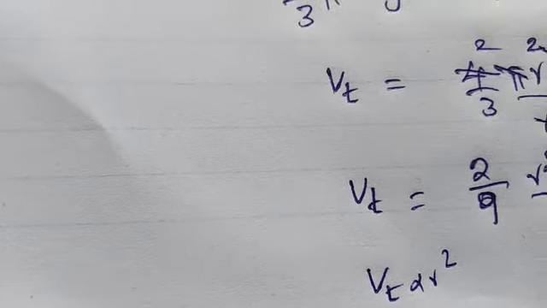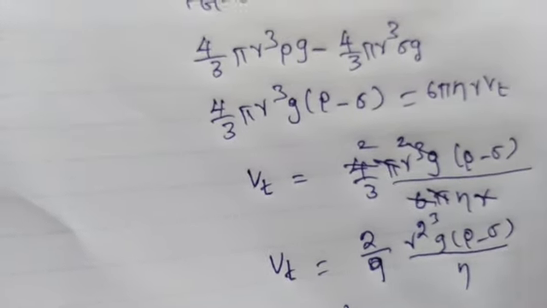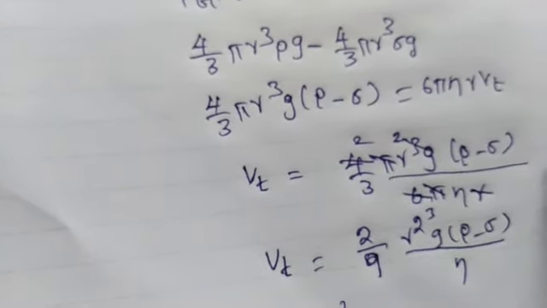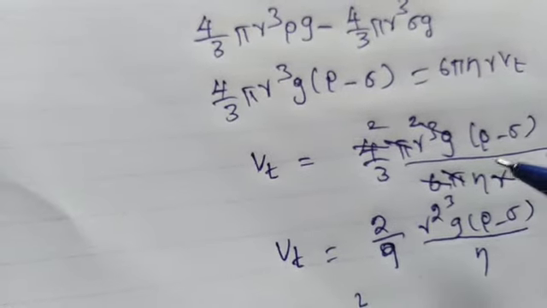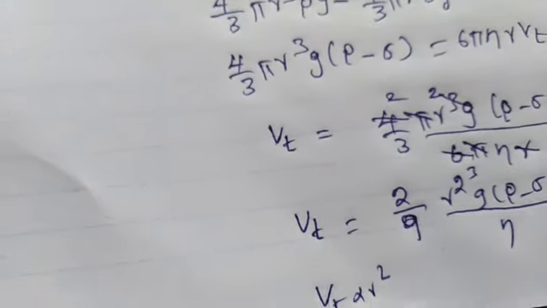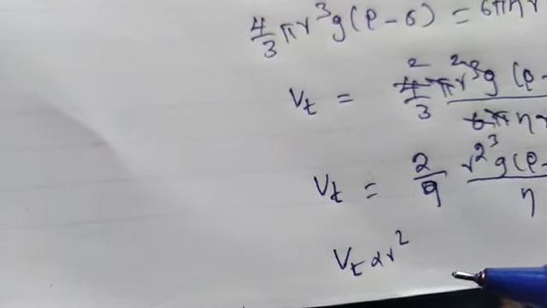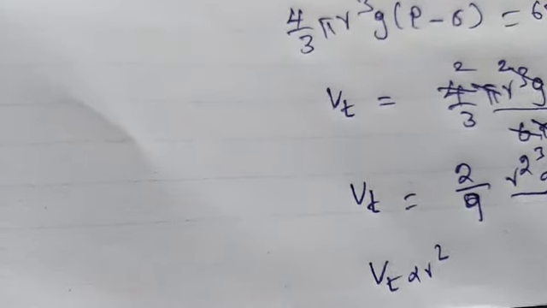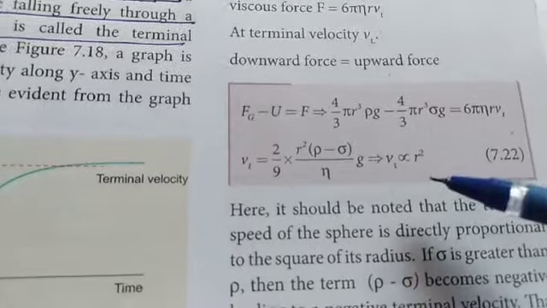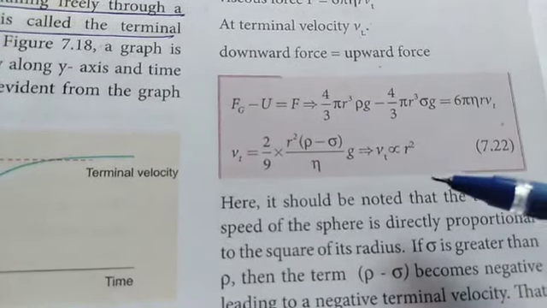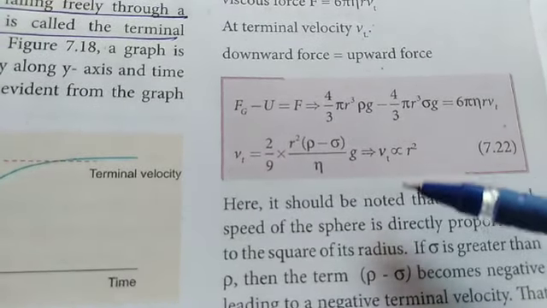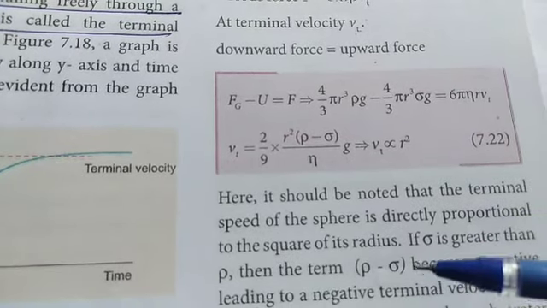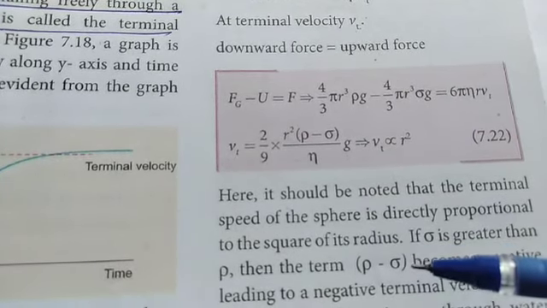So terminal velocity Vt equals 2 r square g (rho minus sigma) by 3 nines are 9 into eta. So Vt is directly proportional to the square of the radius. In this equation, the terminal velocity of the sphere is directly proportional to the square of its radius.